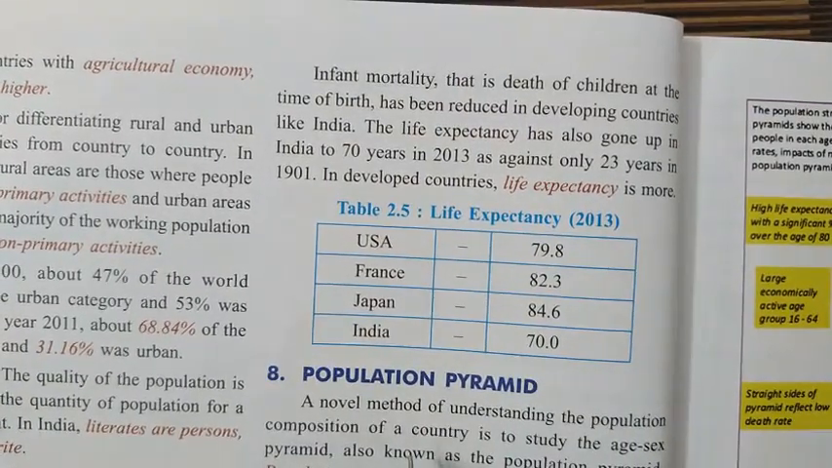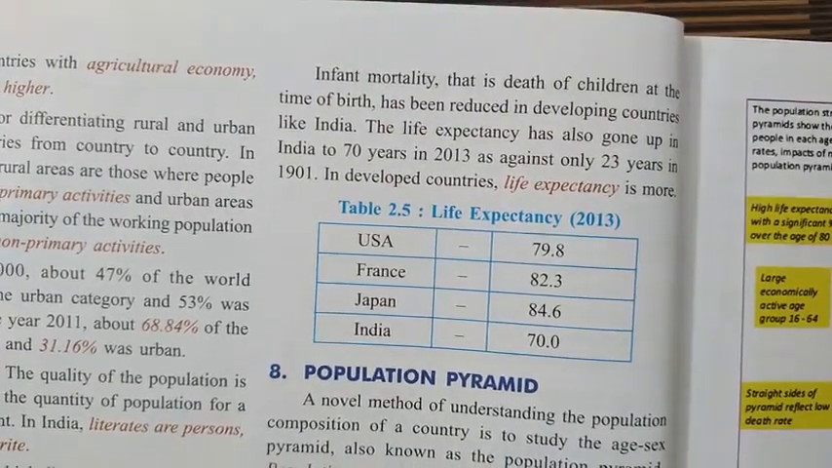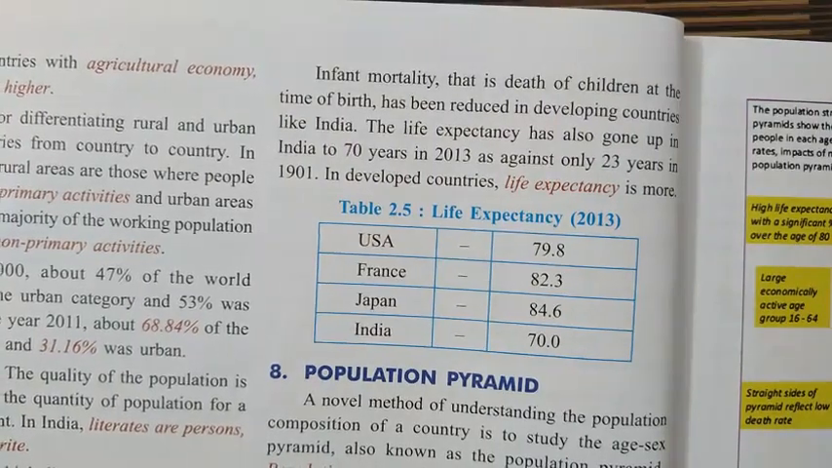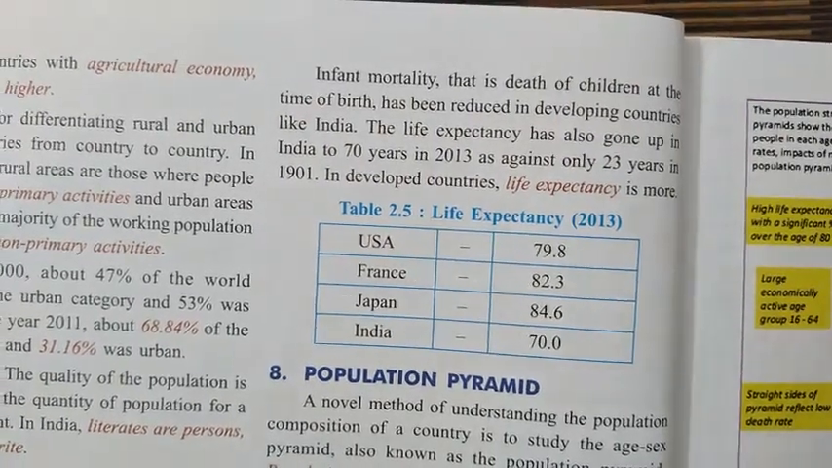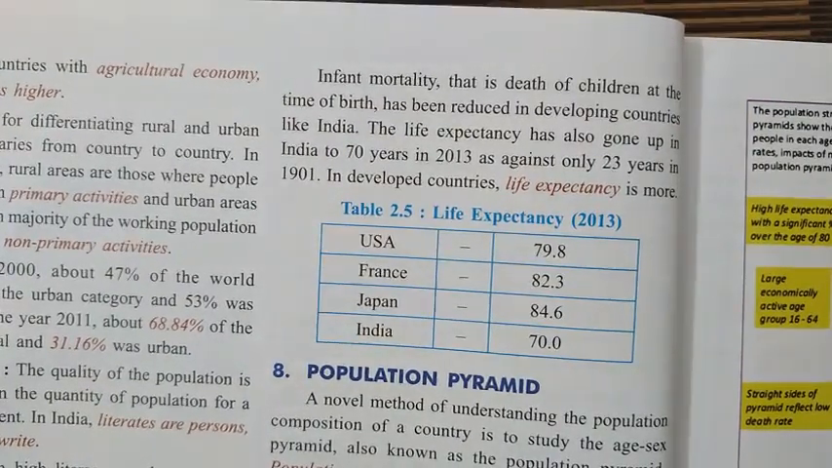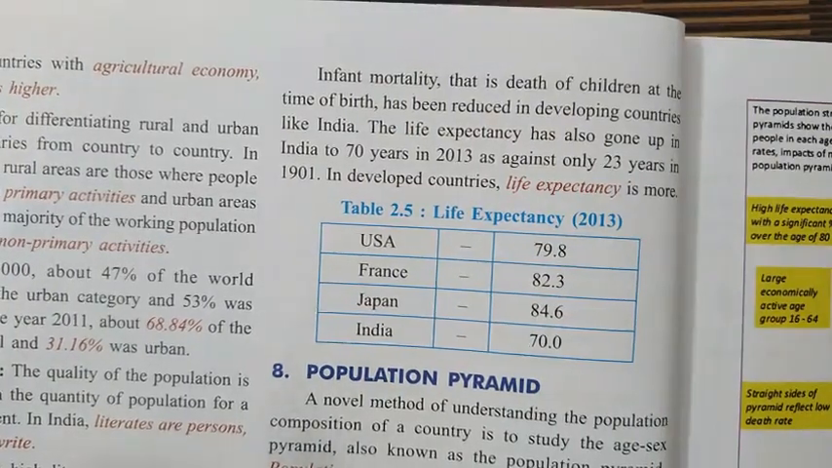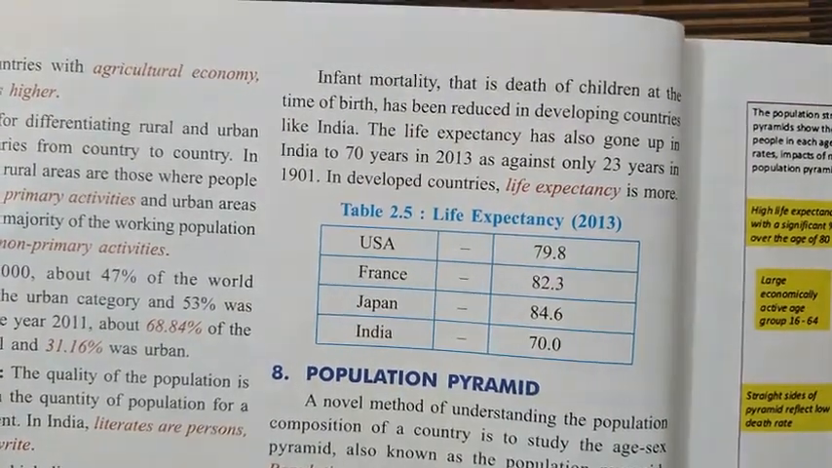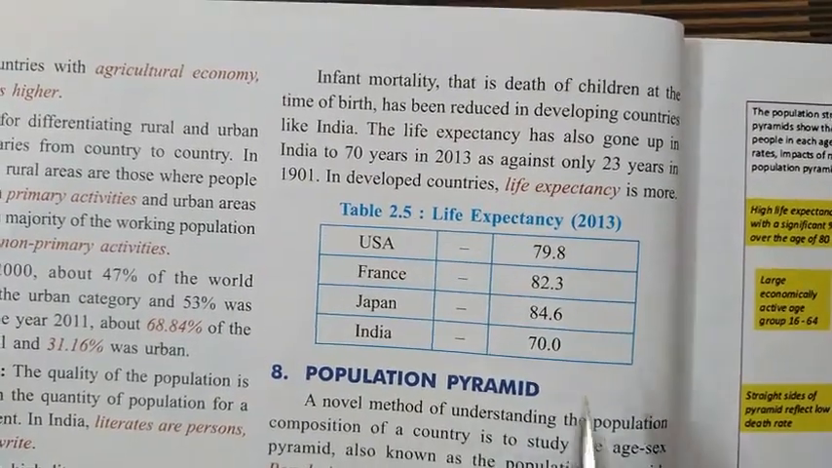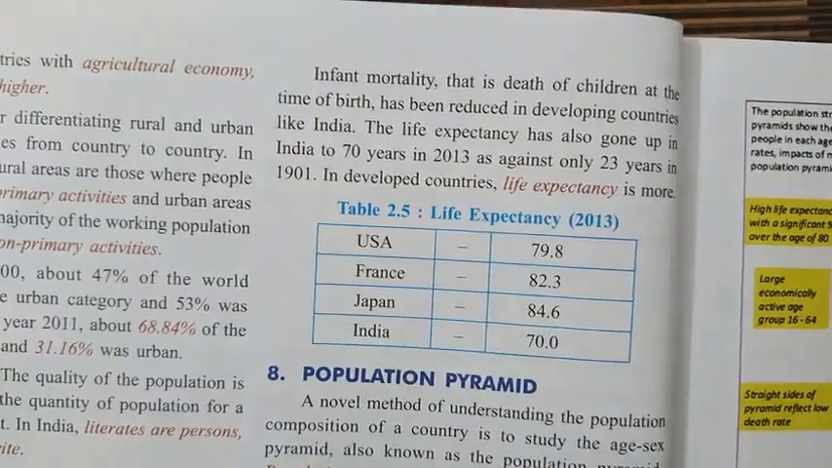Why is it so? Many factors are involved, which we have already seen. The literacy rate is one factor, the quality of life is another, and then the development taking place in those countries. Altogether there are many factors which affect life expectancy in these countries.